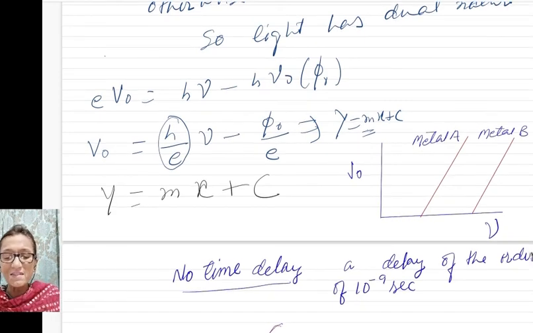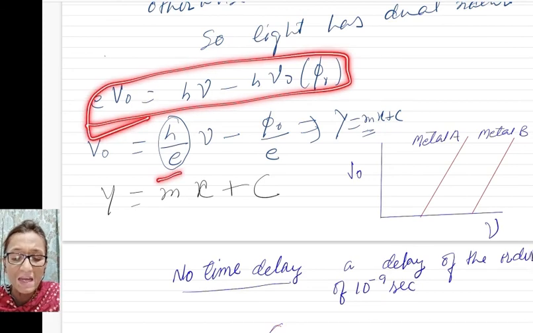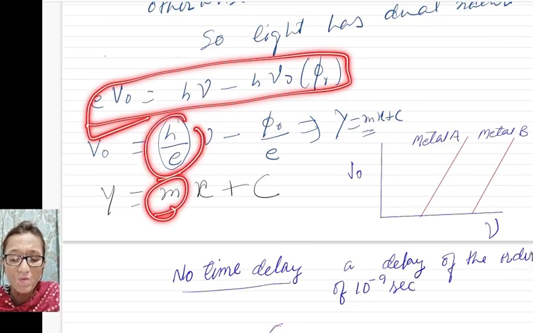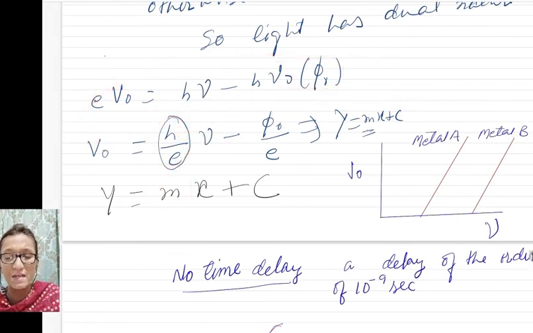Now, one last thing that you will find in Einstein's photoelectric equation, this slope, when you compare the two, this slope is a constant because here h is Planck's constant and e is the charge on an electron. So this complete slope is a constant for any metal. Here slope means this angle.